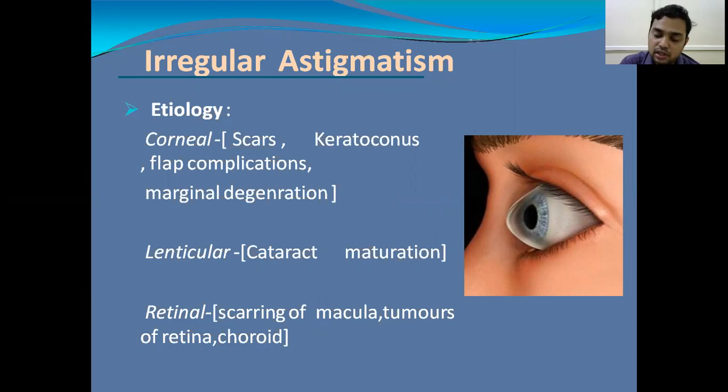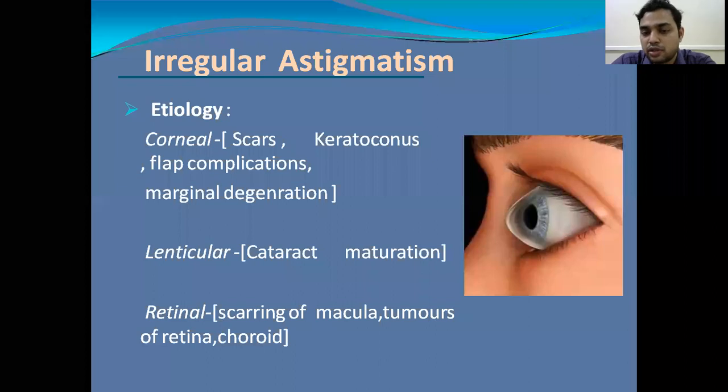These pathologies lead to an irregular retina, and that leads to irregular astigmatism. So these are the causes of irregular astigmatism. In the cornea, mainly because of corneal scars, that is secondary, that occurs after healing of corneal ulcers, keratoconus, flap-related complications, and corneal degenerative changes. And lenticular, it is due to maturation of the cataract, that is mature cataracts.